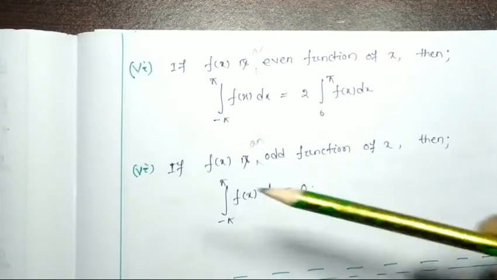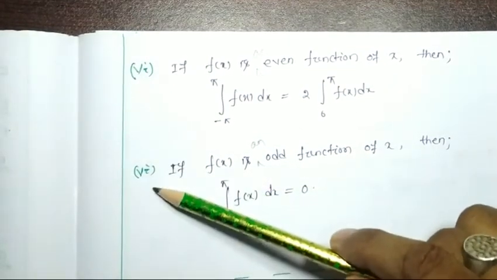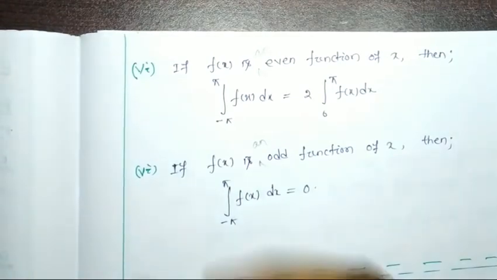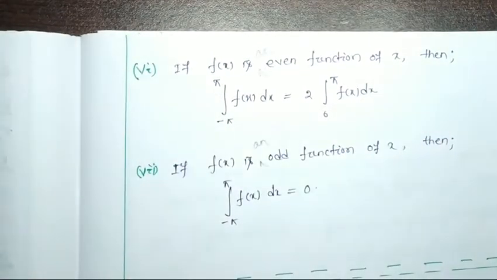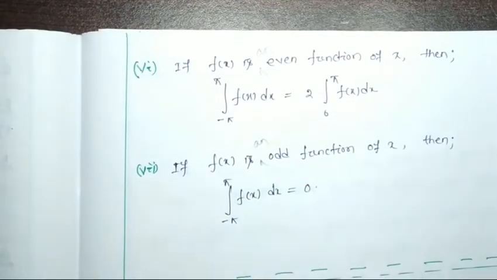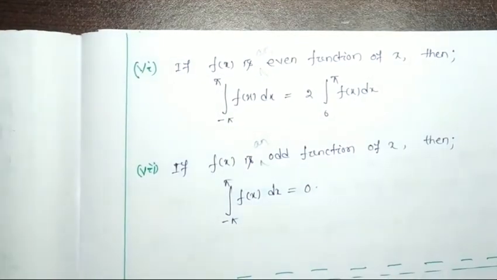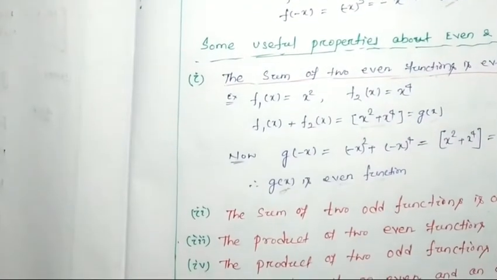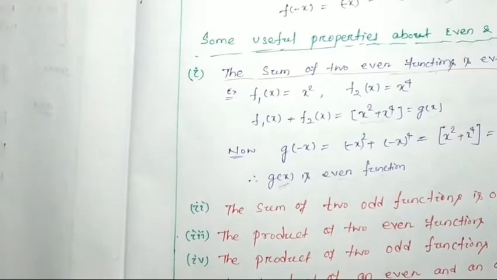There are other properties, v, vi and vii. On our last page we considered up to v, that the product of an even and odd function is odd.